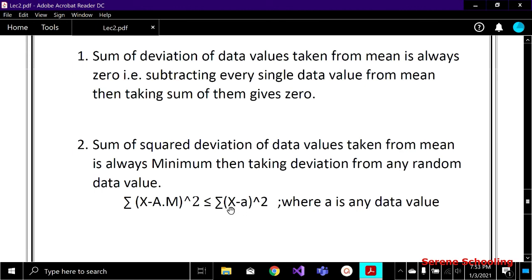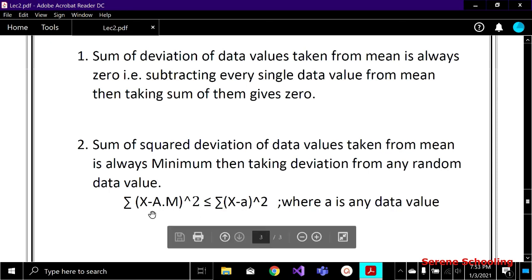Here I'm taking this deviation from a, which means any constant value, any data value from your data, any random value you can pick. And this x is all the data values. Subtract any particular random data value from all the data values and take its square, and then take the sum of all the values you have got after subtracting. It is always going to be greater than or equal to the deviation from the mean. Okay, so this is the basic concept.